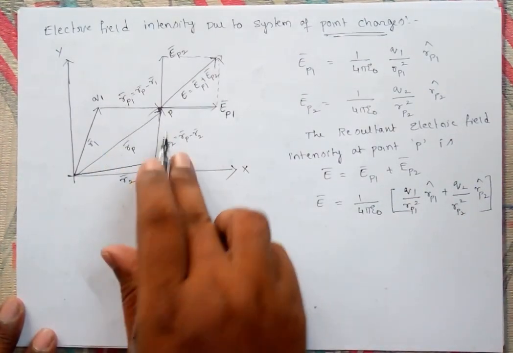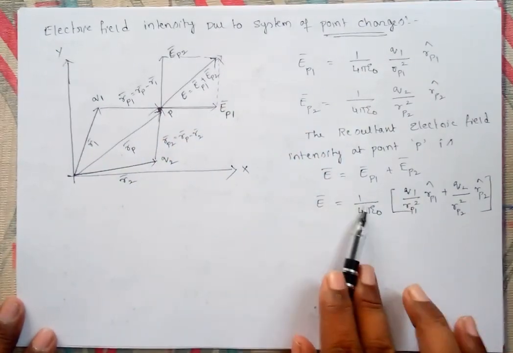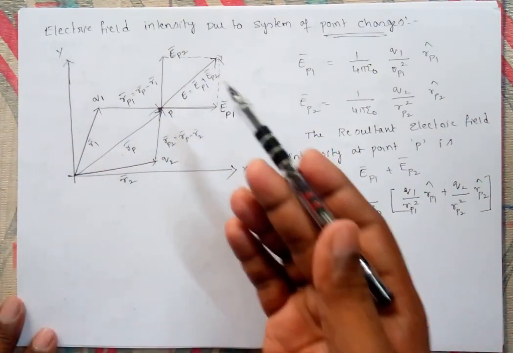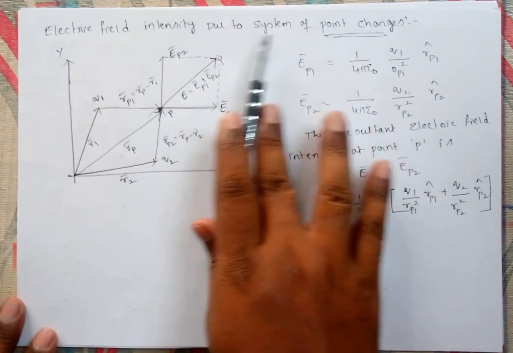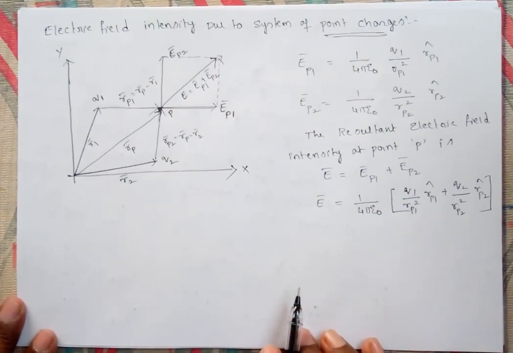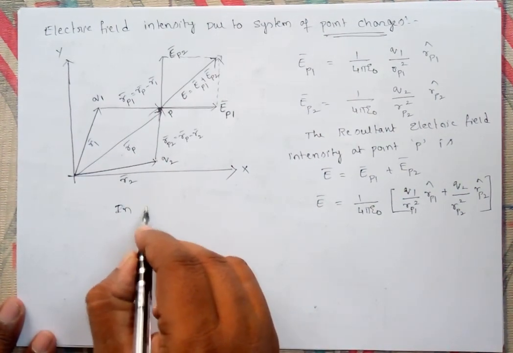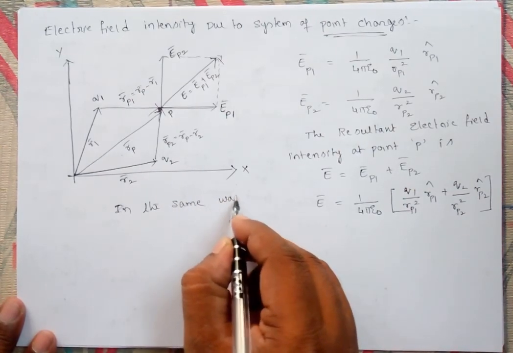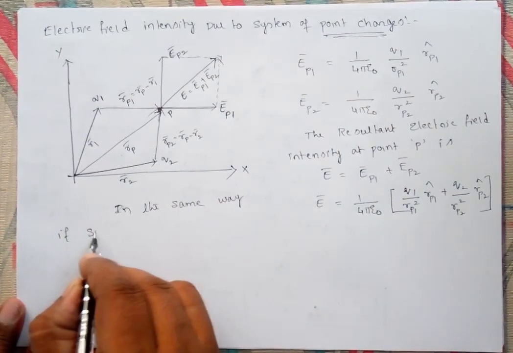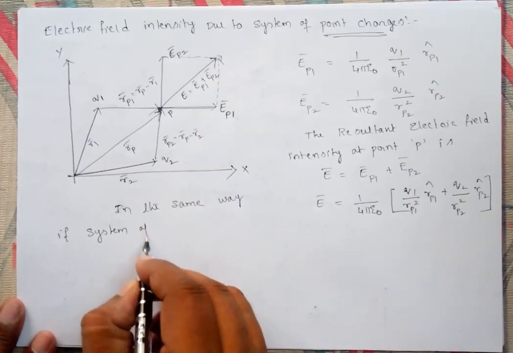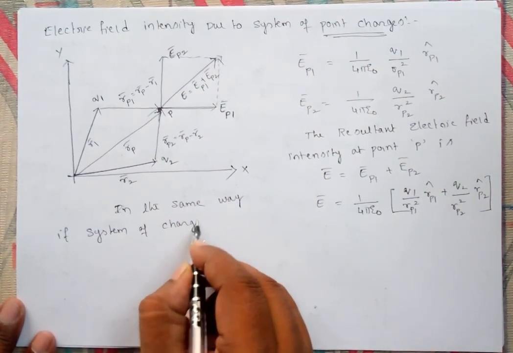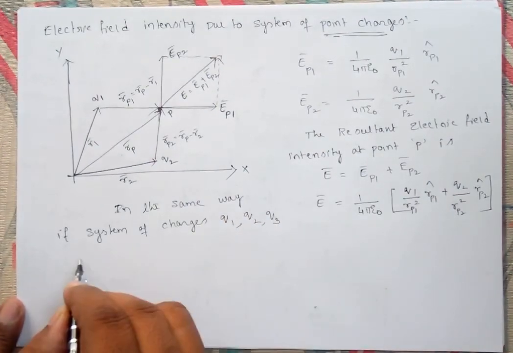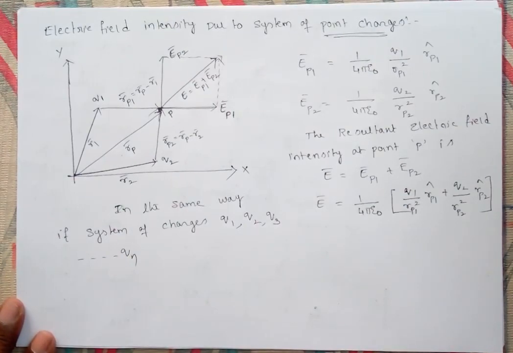If two charges are there, the electric field intensity at point P is the vector sum of the electric field intensities due to these two charges. In the same manner, if a system of point charges is there, a system of charges q1, q2, q3 and so on up to qn.